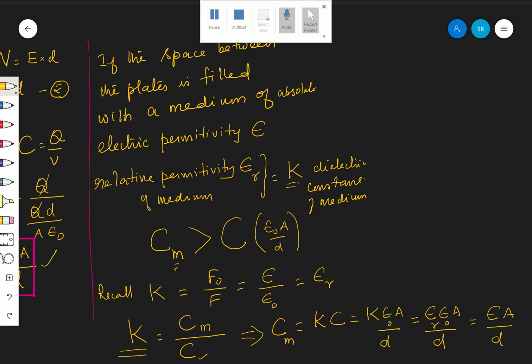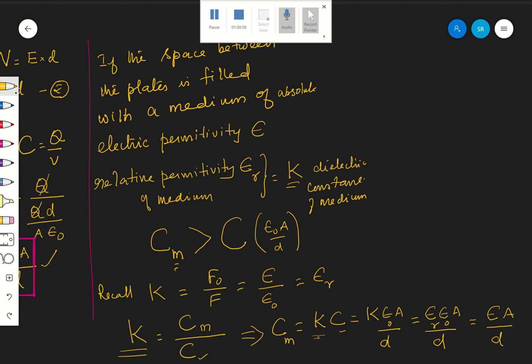Therefore, see, when you are keeping a medium inside, the capacity of the capacitor is increased. It is able to store more charge. Is it clear? When compared to no medium inside. Are you following? By how much amount? By C into K. Depending upon the dielectric constant of the medium you are filling inside, the capacitance also will vary.